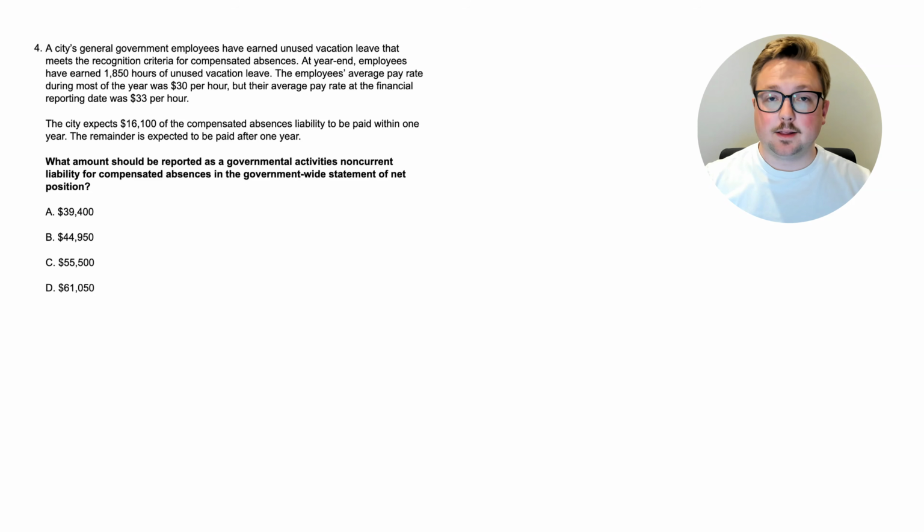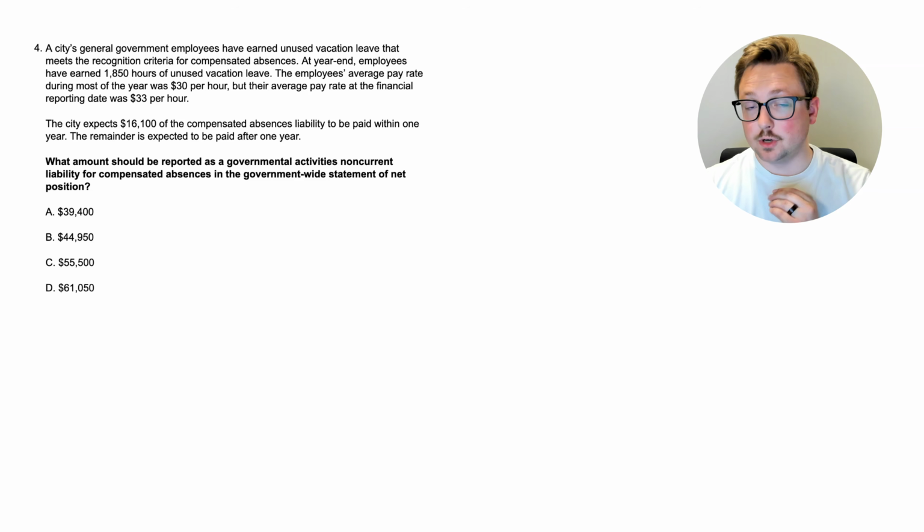All right, here we are at question 4. What amount should be reported as a governmental activities non-current liability for compensated absences in the government-wide statement of net position? Okay, so we're a little bit more specific in this one, compensated absences. Let's go up to the top. A city's general government employees have earned unused vacation leave that meets the recognition criteria for compensated absences. At year end, employees have earned 1,850 hours of unused vacation leave. The employees' average pay rate during most of the year was $30 per hour, but their average pay rate at the financial reporting date was $33 per hour.